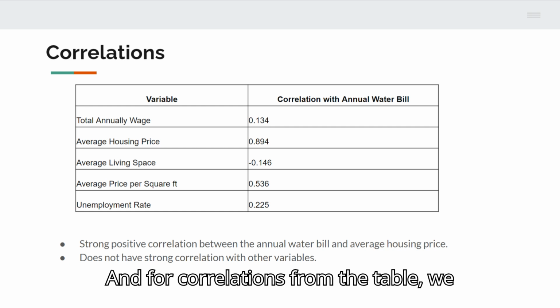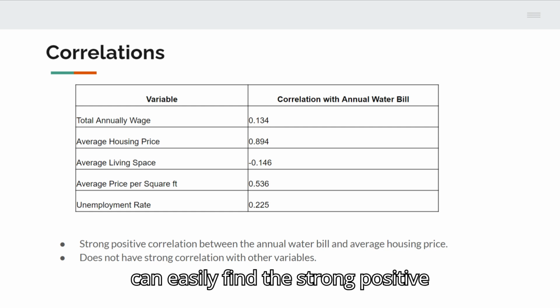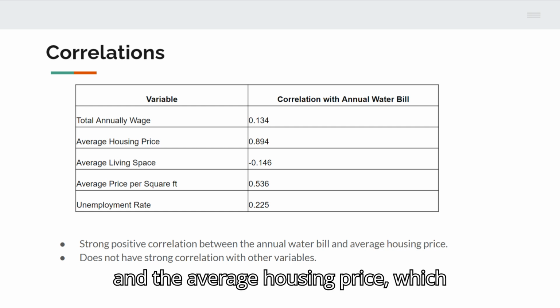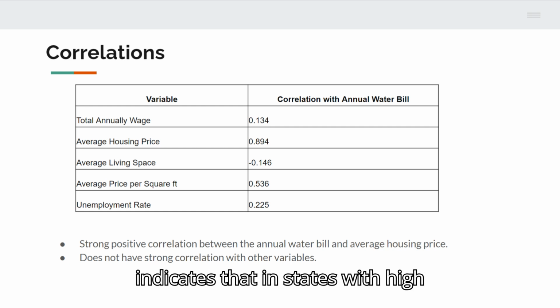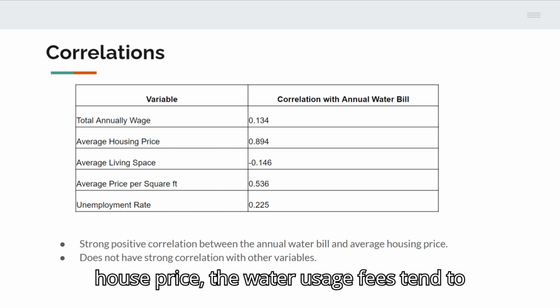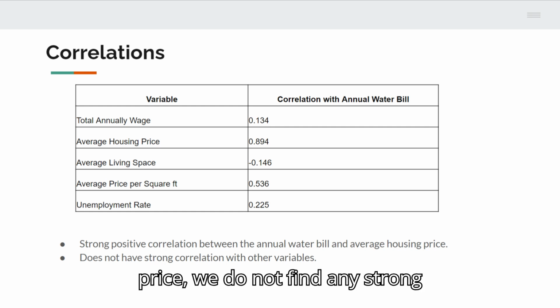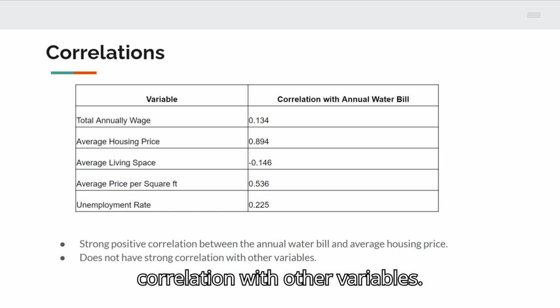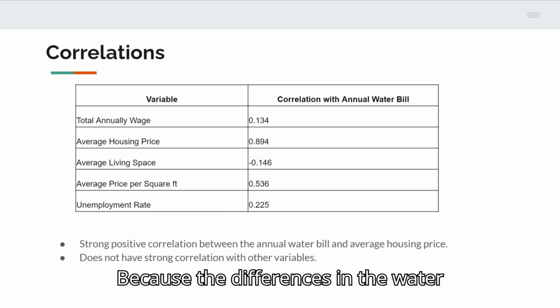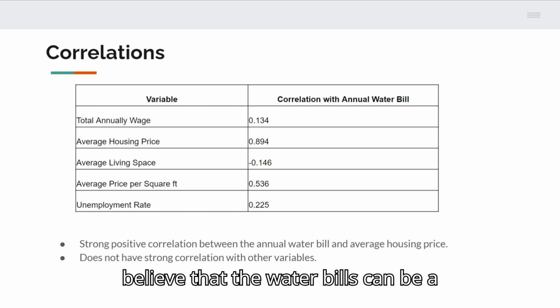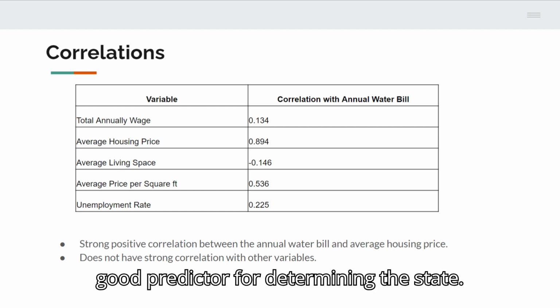And for correlations, from the table, we can easily find a strong positive correlation between annual water bill and the average housing price, which indicates that in states with high house prices, the water usage fees tend to be high. Besides the house price, we do not find any strong correlation with other variables, because the differences in the water bills between states are obvious. So we believe that the water bill can be a good predictor for determining the state.